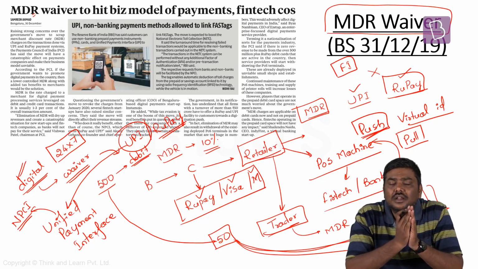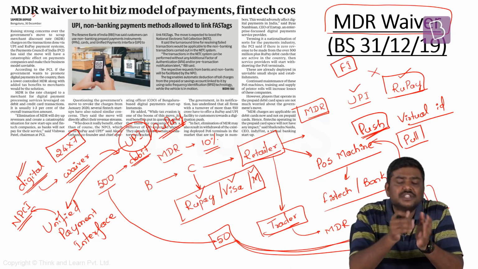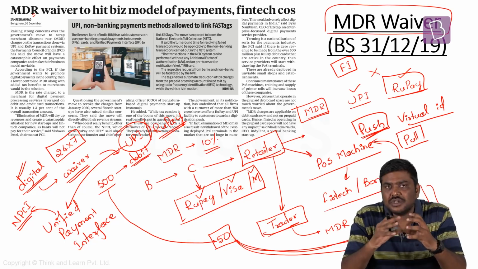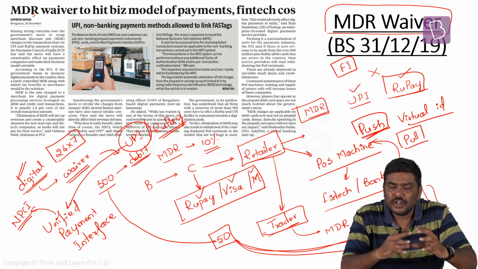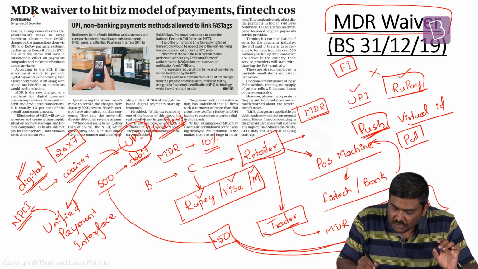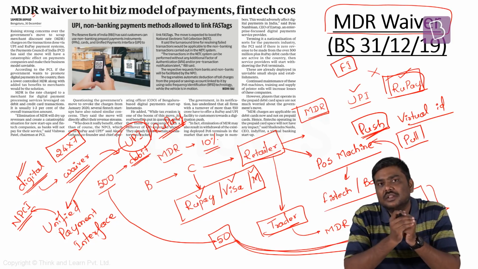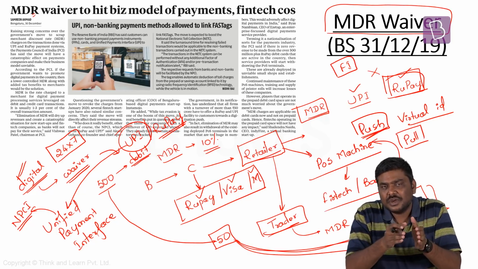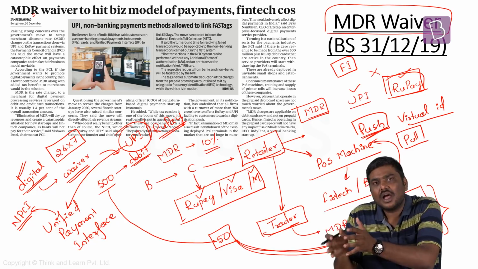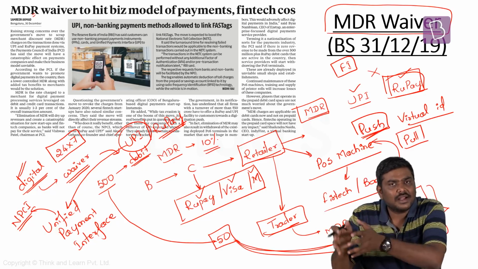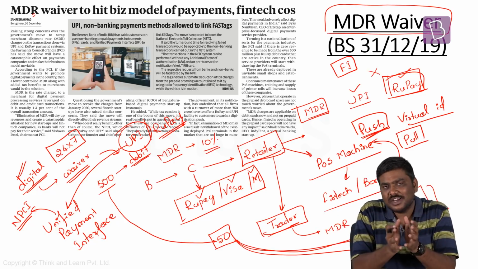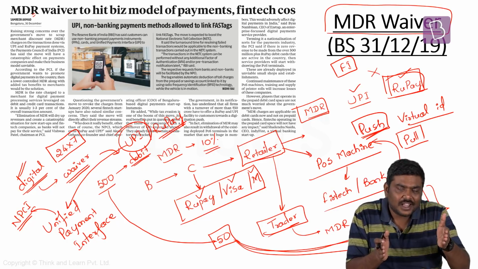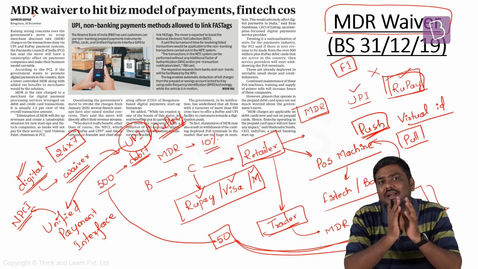I will use my card. Once he swipes or dips this card, the information from the POS will be transferred to RuPay. Then using this information, they will send it to the bank, allowing for the withdrawal of the money from the bank account. So RuPay will facilitate the transaction between the retailer and the customer or bank.